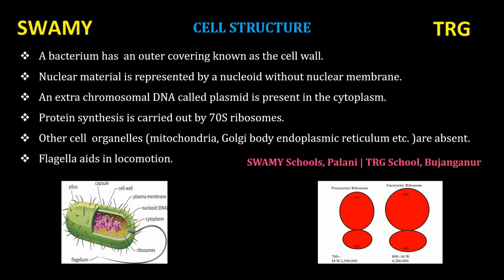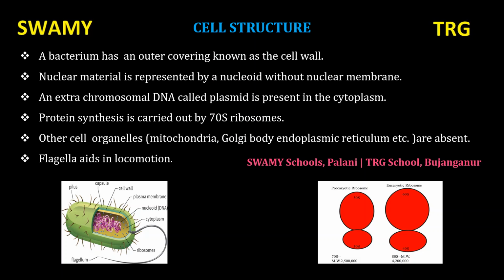There are two types of ribosomes, 70S ribosome and 80S ribosomes. In bacterium, there are 70S ribosomes help in protein synthesis. S is the Svedberg unit. It measures the particle size based on its sedimentation rate. Other cell organelles like mitochondria, Golgi body, endoplasmic reticulum, etc. are absent.